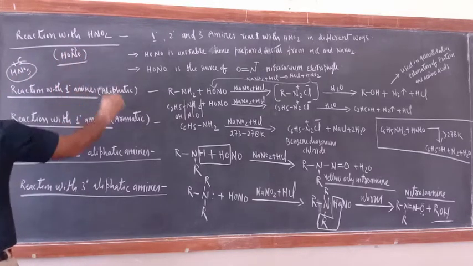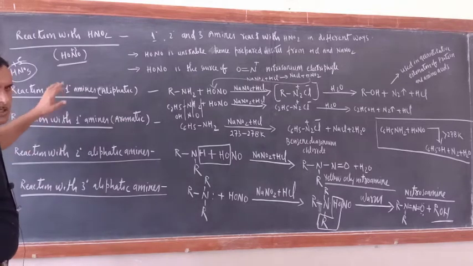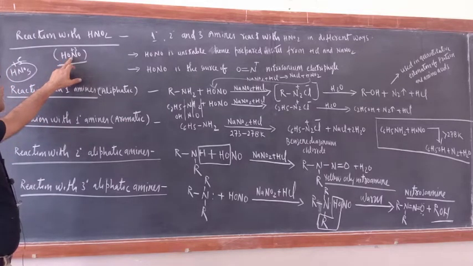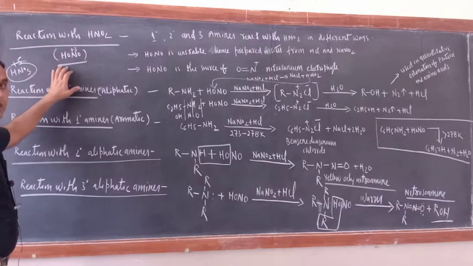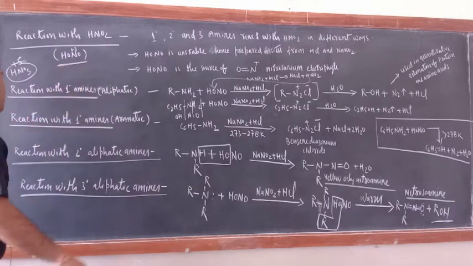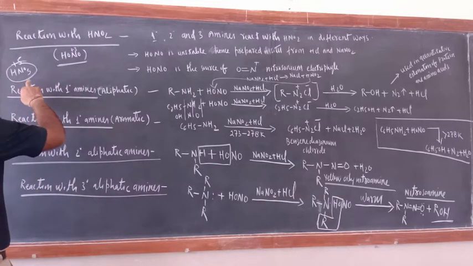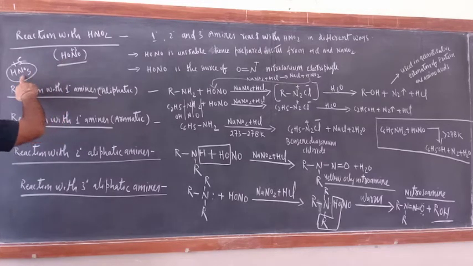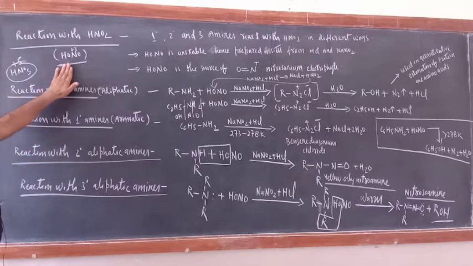Here +3 oxidation state of nitrogen is there, that is the difference. That is why this is known as -ous and this is known as -ic: nitric, nitrous. So it is proved that this is unstable. HNO2 can be written as HONO.